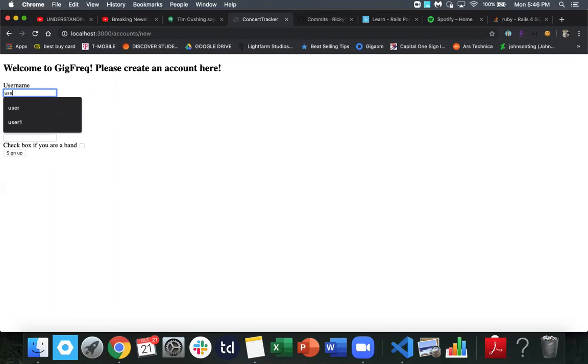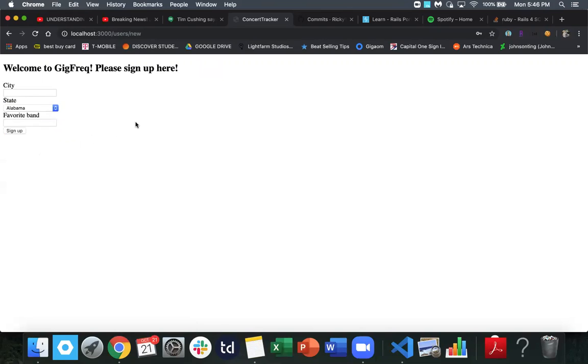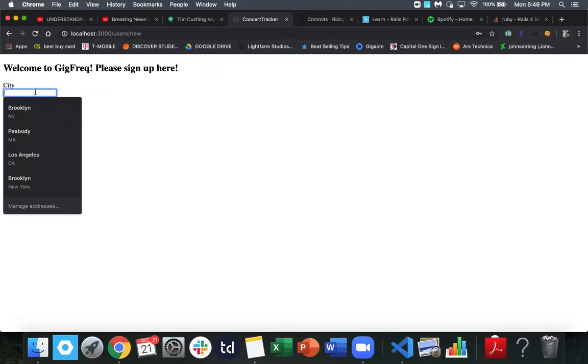So username, we'll call them user. And we'll make the email address user@user.com, something simple. And the password will also be user. And then we're going to hit sign up. This will take the user to the second half of the user's profile creation.